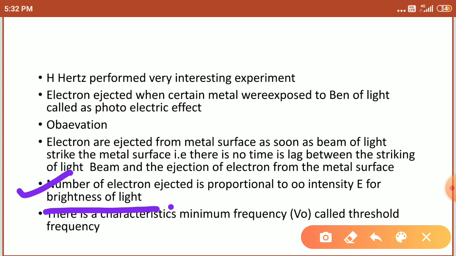So he kept the frequency constant but improved the brightness of the light. If he improves the brightness, the ejection of electrons also increases. The number of ejected electrons increases with the intensity of the light. Students, it means the brightness is also responsible for the ejection of electrons.